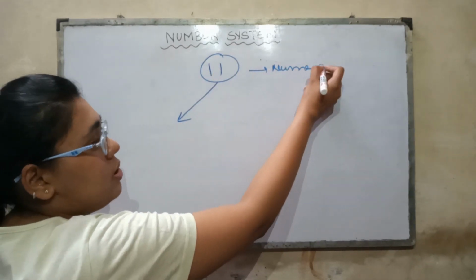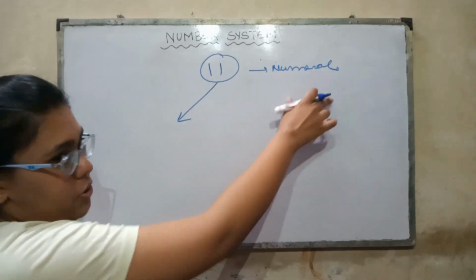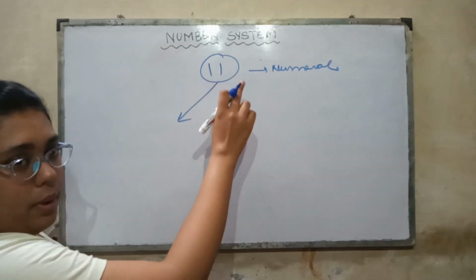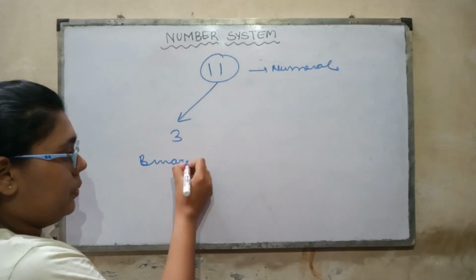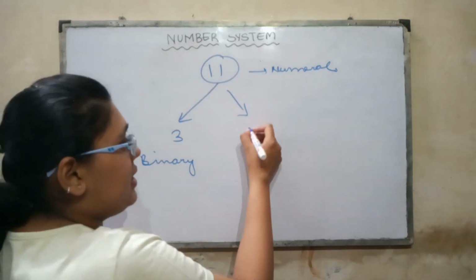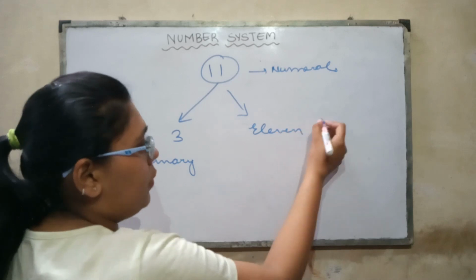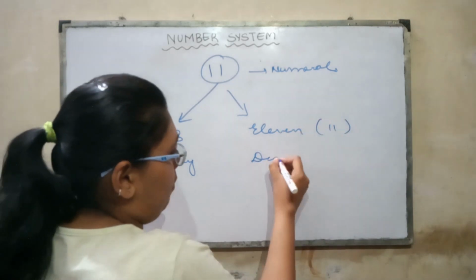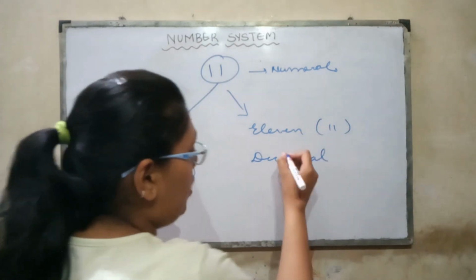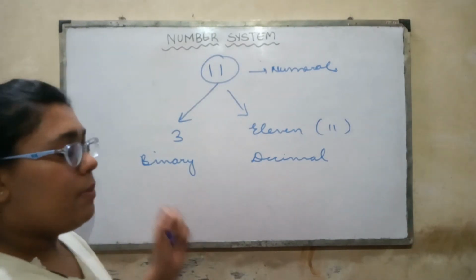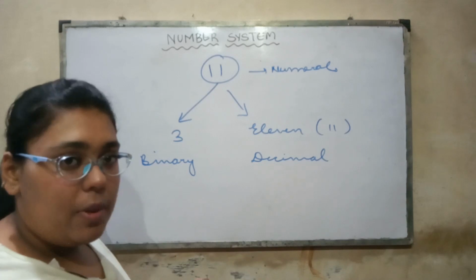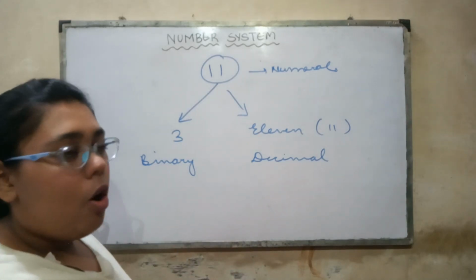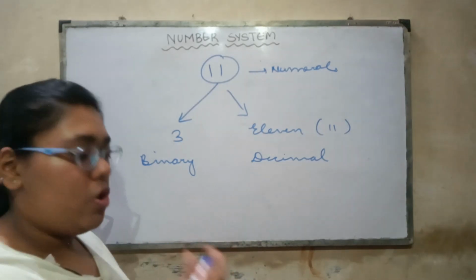You can write a sequence of numbers as numerals, okay? This point is to be noted. Now this 1 1 can be written as 3 in the binary number system and can be written as 11, or you can say 1 1 in decimal number system. So this shows that the use of number system has to be very specific and should be known for a right convey of information to both the parties or for a right calculation or storage of values.